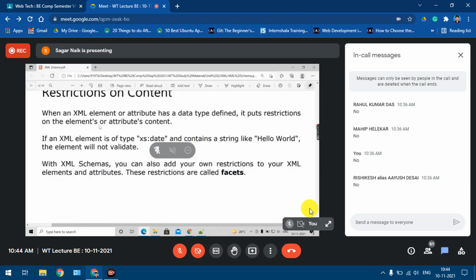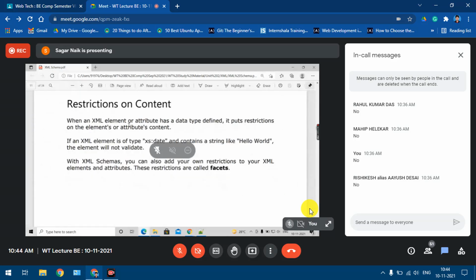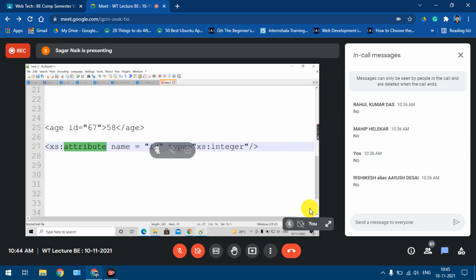See, why does it provide more control on the validation? The first point is that it supports different data types, yes or no. Like if I specify over here, I'll remove this attribute and define this element: element name equal to ID, type equal to integer, right? If I validate this XML file with this schema, it will validate, yes or no? Because here I am saying integer, and your data is also integer, yes or no?